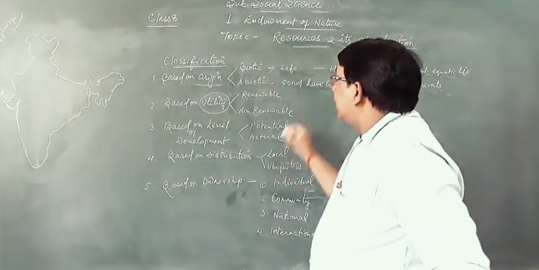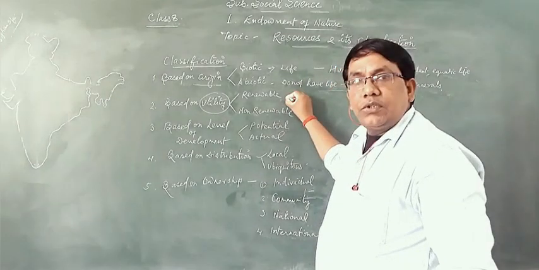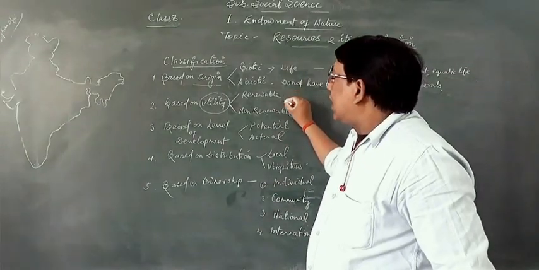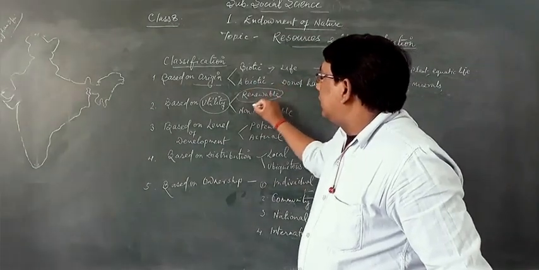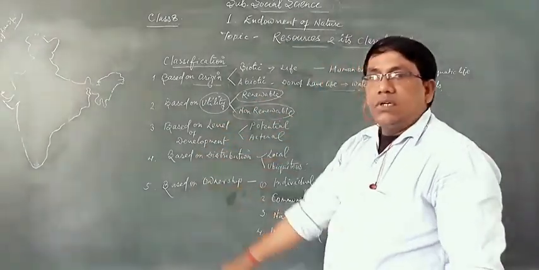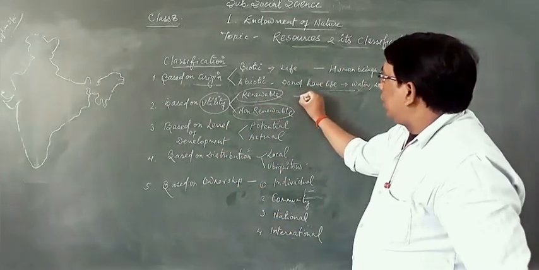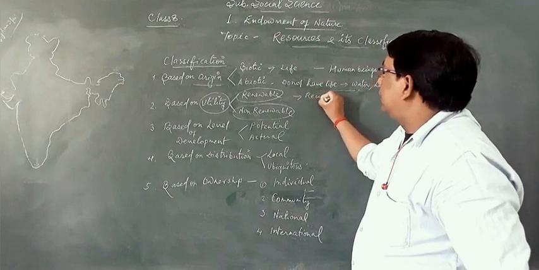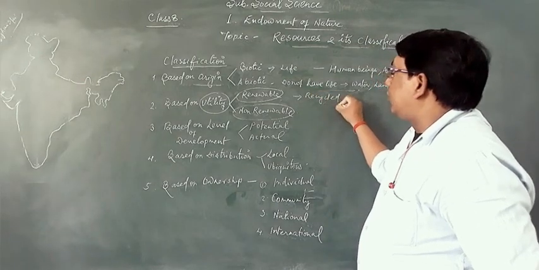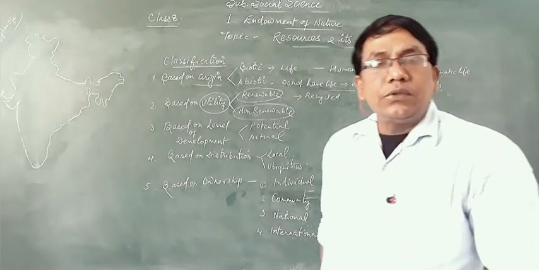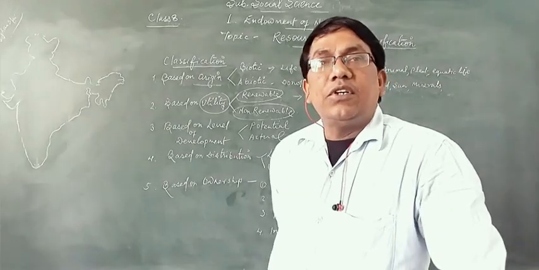Now, another classification is based on utility. The first is renewable resources, and the other is non-renewable resources. Those resources which can be renewed or recycled are called renewable resources.